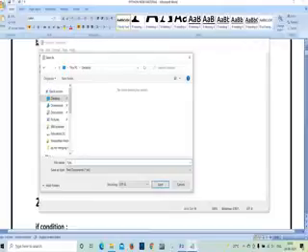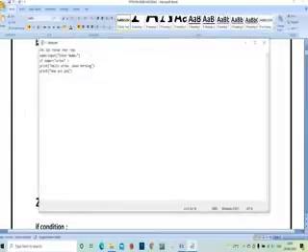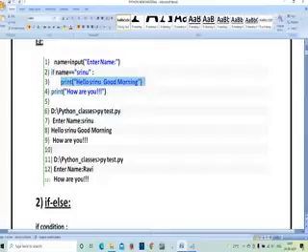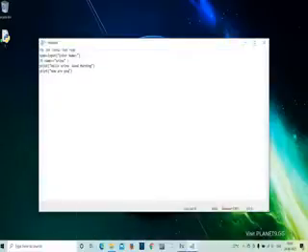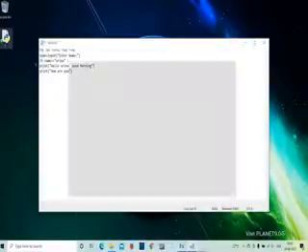While saving the program, you can give a file name. I have given my file name as 1.py, and you can save your file anywhere you want. I saved my file on the desktop. After saving your program, let's open the program here. So this is my program.